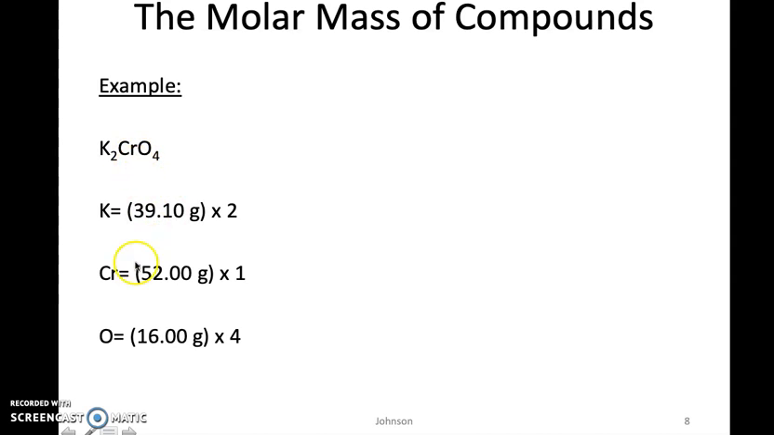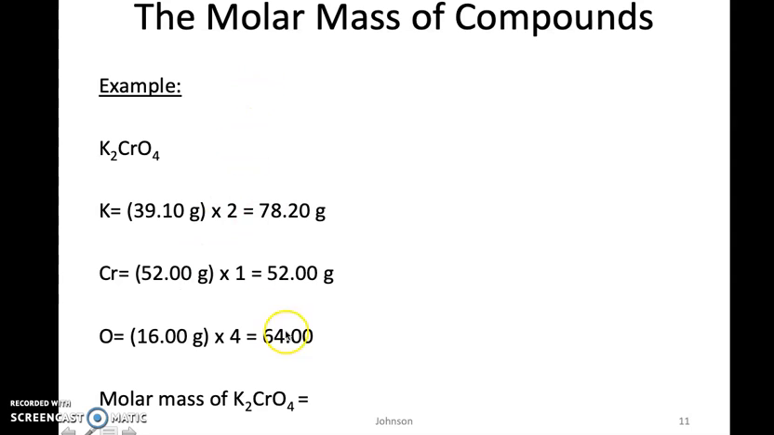How many chromate do we have? We have 1. We can multiply it by 1, or we can just keep it the same. And how many oxygen do we have? We have 4. So I'm going to multiply, and this should be 15.999 grams. I shouldn't have rounded so early. Okay, so maybe we shouldn't round as early. Okay, I multiplied those numbers.